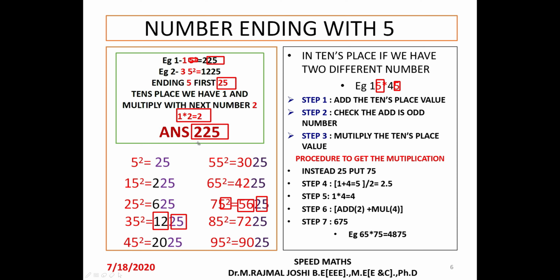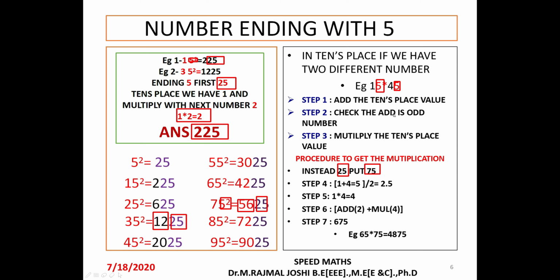For the even procedure we have seen 15 square, 25 square, 65 square and 75 square. But whenever the sum of the tens place digits is odd, instead of 25, first we have to write 75. This is the first step to remember, so that our calculation becomes quite easier.